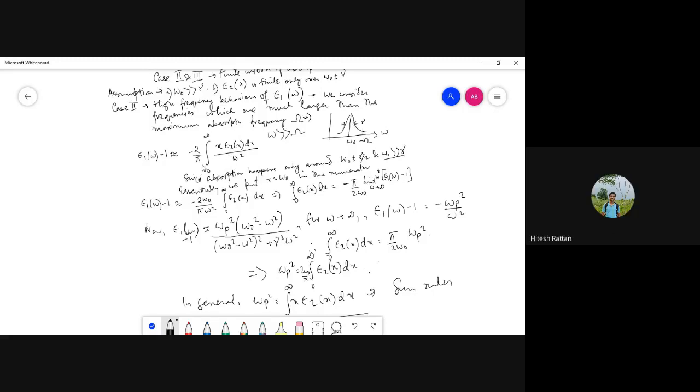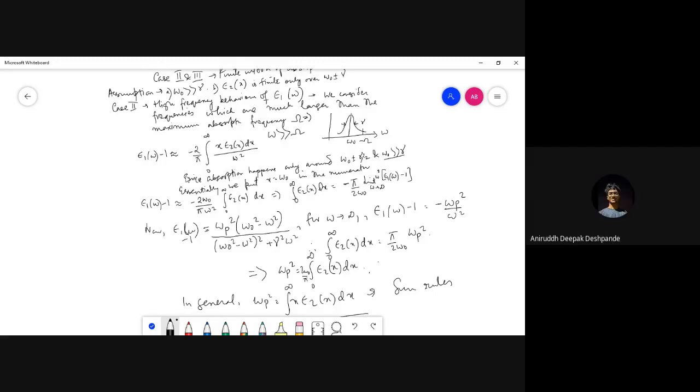So I can use this as a multiplicative function, so you just take it out of the integral. One thing: you agree with the fact that x times epsilon 2 can be neglected for most places, except for the neighborhood of omega naught, because of the behavior of epsilon 2. And in the neighborhood of omega naught, epsilon 2 gives weightage to x.